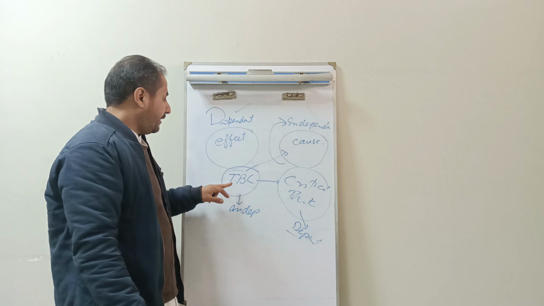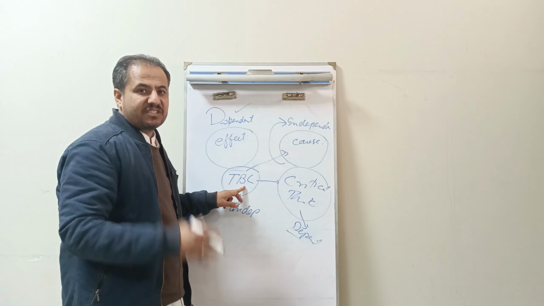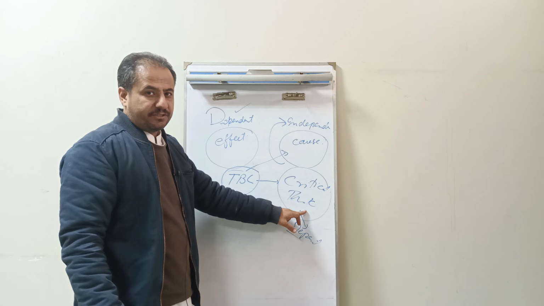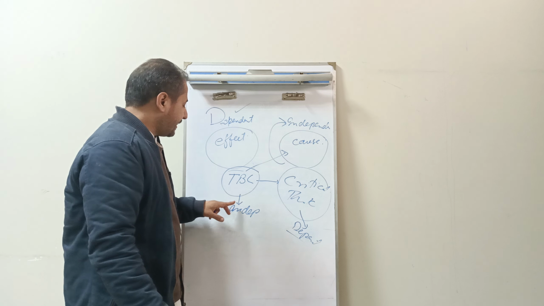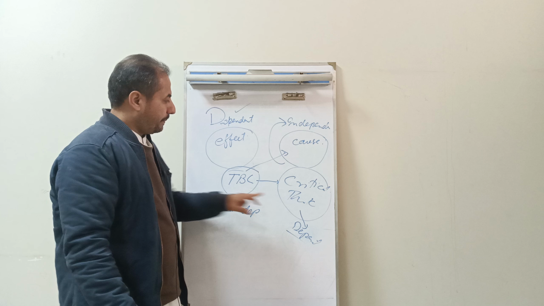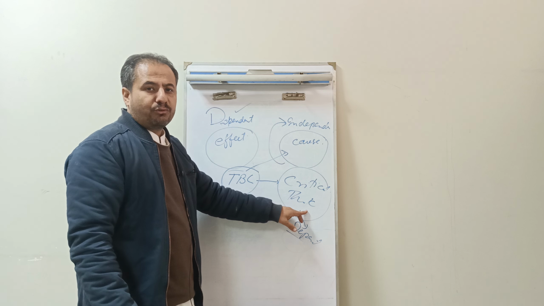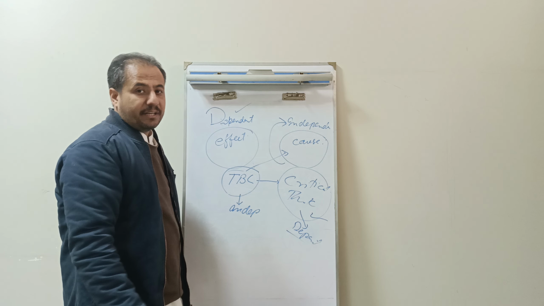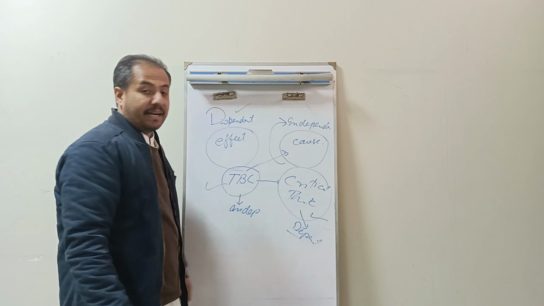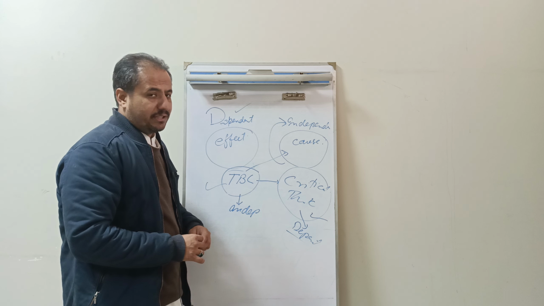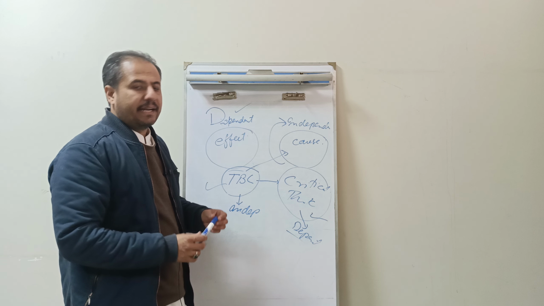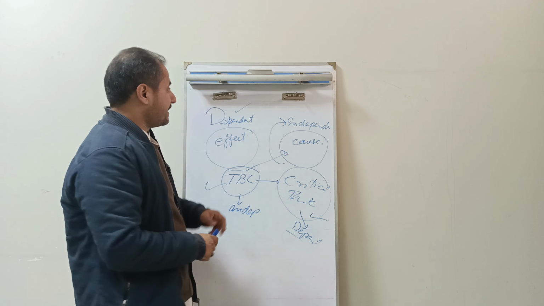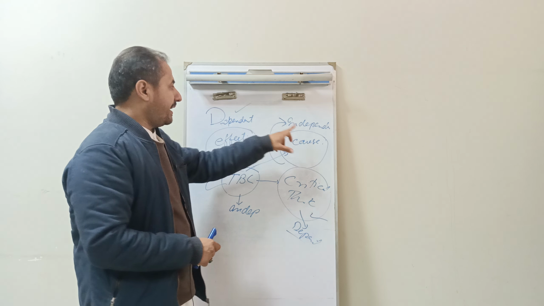For example, if we increase team-based learning sessions, the critical thinking of the students will be increased. If we decrease the sessions of team-based learning, the critical thinking of the students will not be improved. That's why we say that this critical thinking is dependent variable while this TBL is independent variable. So this is the difference between dependent and independent variable. Again, one sentence which is most important, and that is that dependent variable depends on independent variable.